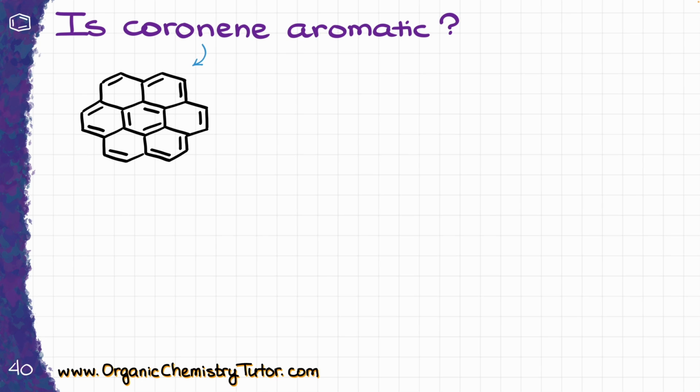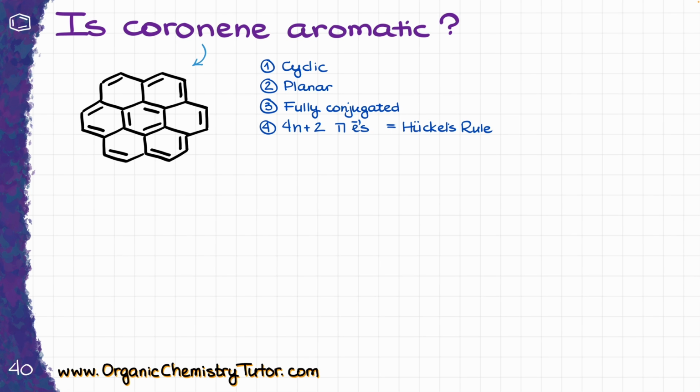Well, in order to answer that, we need to first remind ourselves of the criteria of aromaticity. In order to be aromatic, a molecule needs to be cyclic and planar, or flat in other words. It needs to be fully conjugated, so every atom within the cycle needs to be sp2 or sp hybridized. And we need to have 4n plus 2 pi electrons, which is known as Huckel's rule.